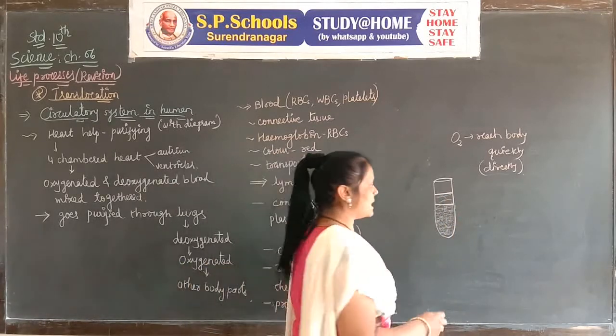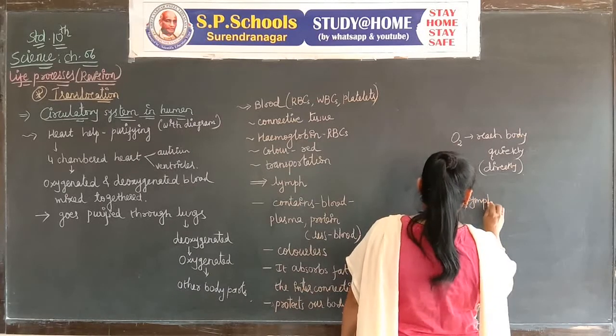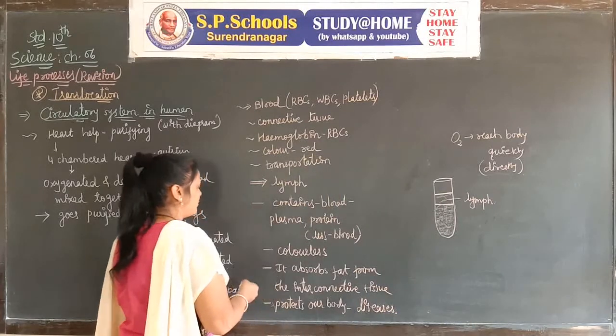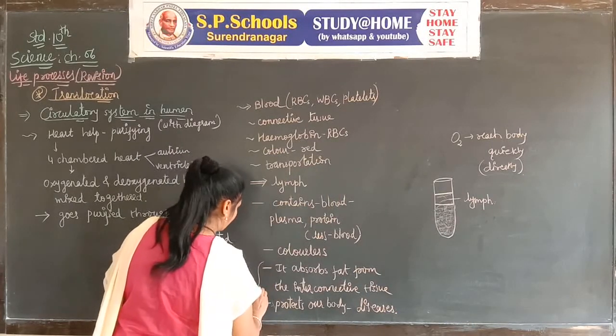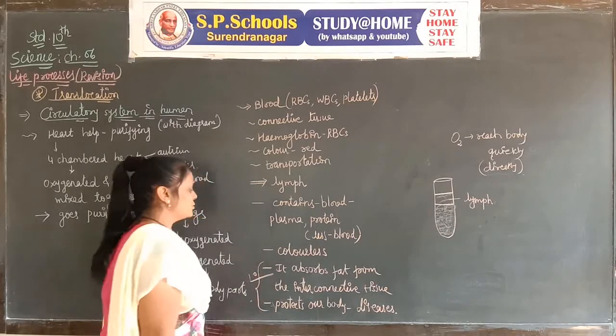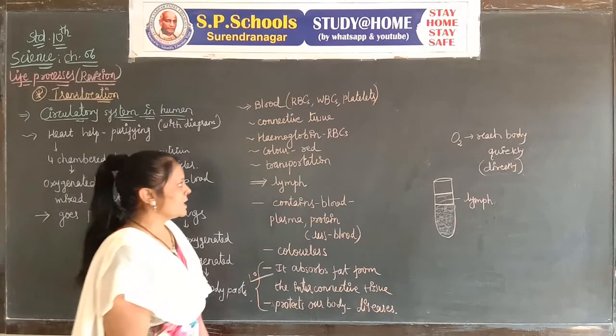This colorless fluid is called lymph. Lymph is the most important connective tissue for the protection of the body. Two functions are included with lymph.